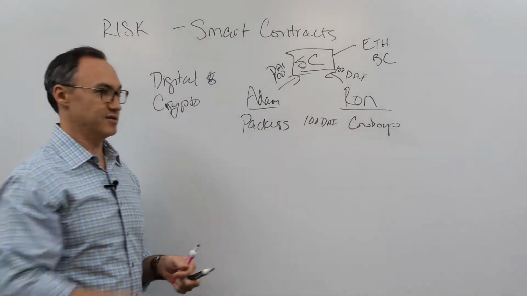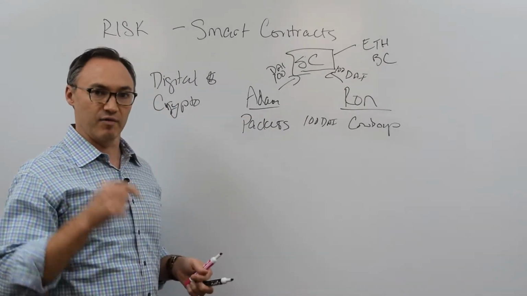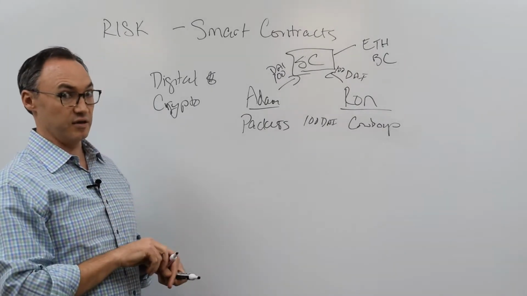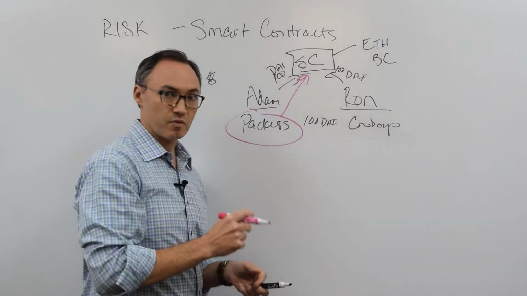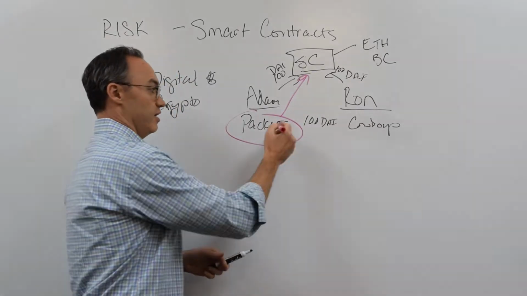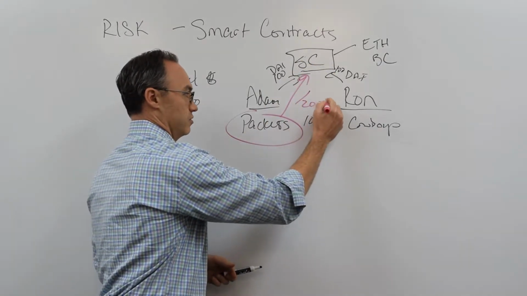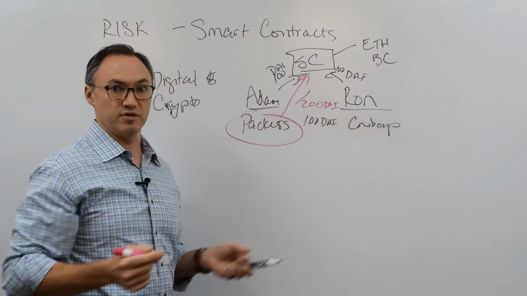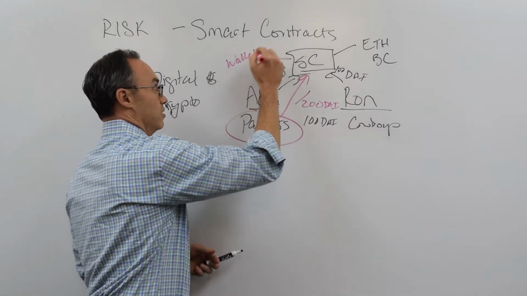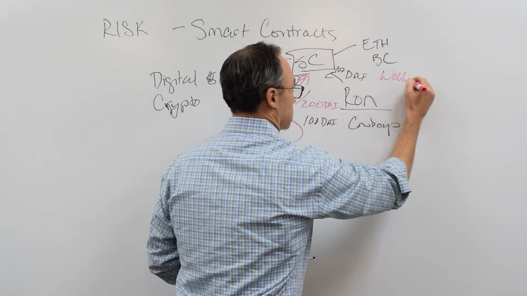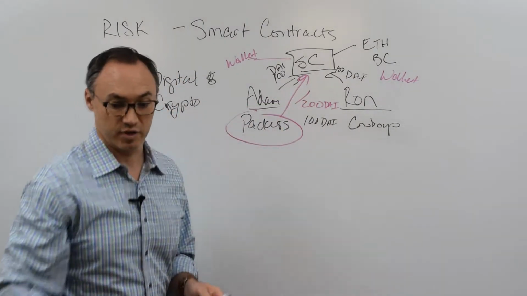Now, what this smart contract is looking for is something to say, hey, the game is over, right? And it just keeps looking. Every time there's a block processed, it's going, hey, did the game end? Finally, the game's going to end. And some oracle is going to say, hey, smart contract, Packers won. Smart contract says, oh, okay, if the Packers won, then Adam gets the 200 DAI from here, and it gets released to my wallet. It doesn't even know it's Adam. It knows it's my wallet. This wallet and Ron's wallet were the ones that were making this bet. That is a smart contract.